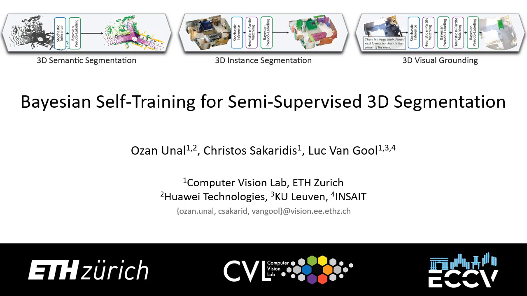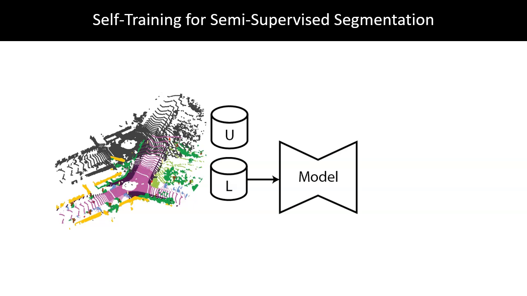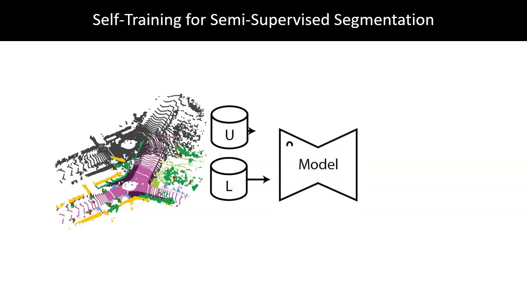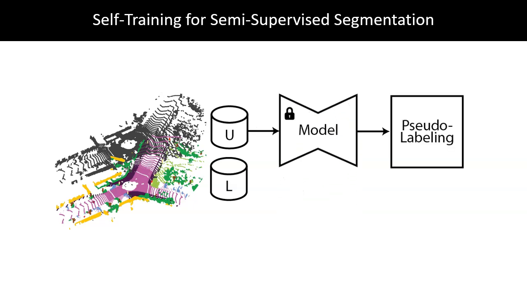In semi-supervised 3D segmentation, our goal is to improve a model's performance by leveraging unlabeled 3D scenes alongside a small subset of labeled data. Here we focus on a common approach to semi-supervised learning via self-training, where a model is iteratively trained on its own predictions. Of course, naive self-training is prone to confirmation bias. In this work, we will develop a pseudo-labeling strategy to reduce such a bias.